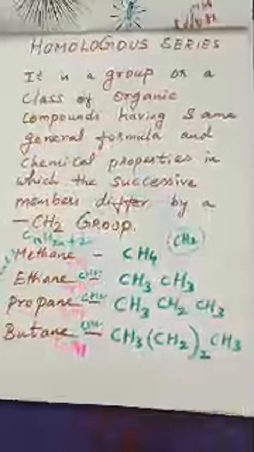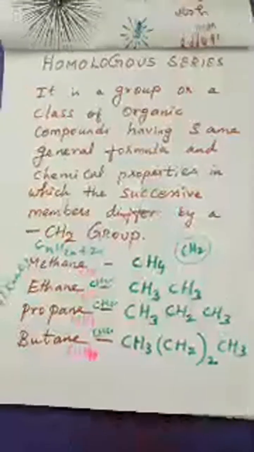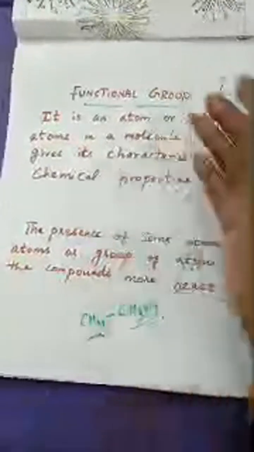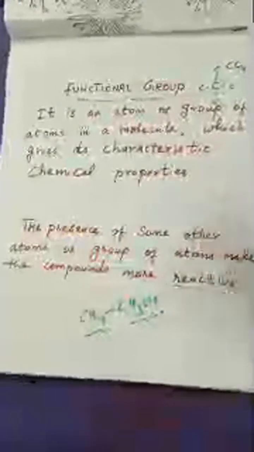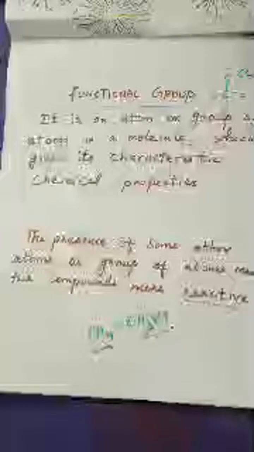Shall we recollect all the concepts of today's class? Today I began the class with the functional group. What is a functional group? It is an atom or a group of atoms in a molecule which gives its characteristic chemical property. That functional group gives more reactiveness. The presence of some other atoms or group of atoms makes the compounds more reactive. Understood? And I have given some examples of functional groups.